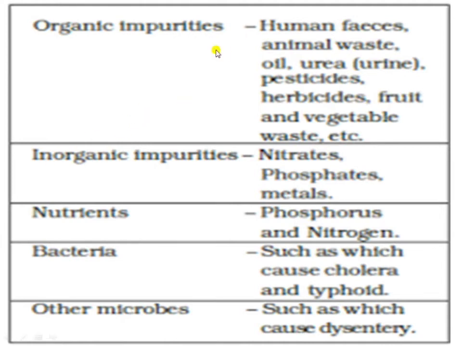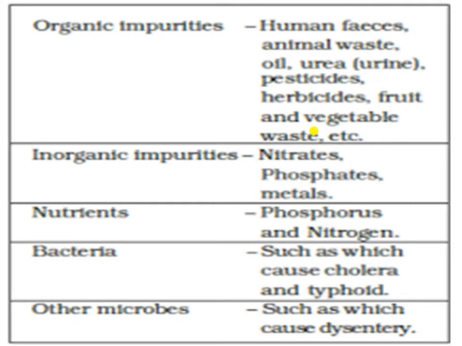Some examples of organic impurities are human feces, animal waste like animal dung, oil, urine, urea, pesticides, herbicides, and fruit and vegetable waste. So these are some examples of the organic impurities.